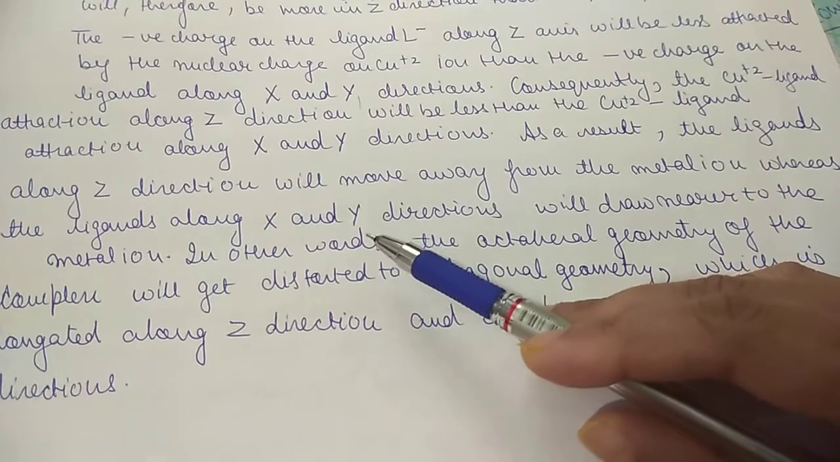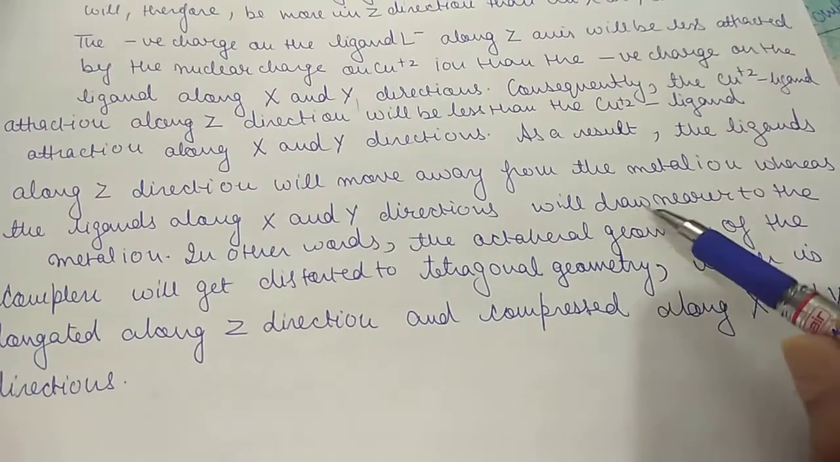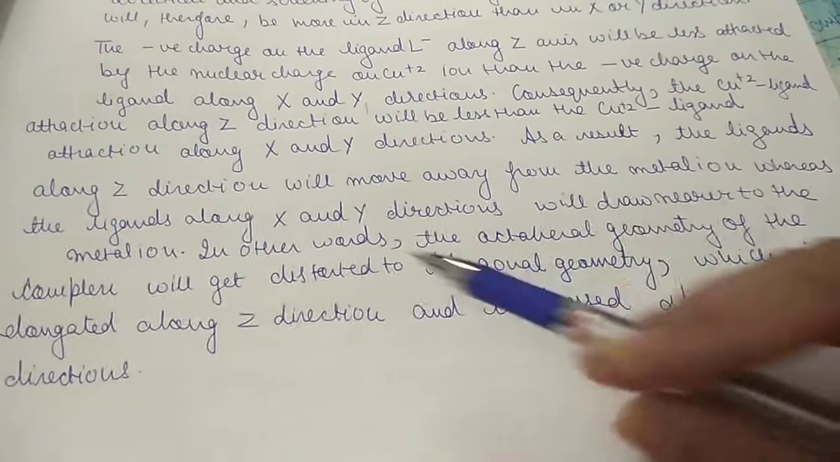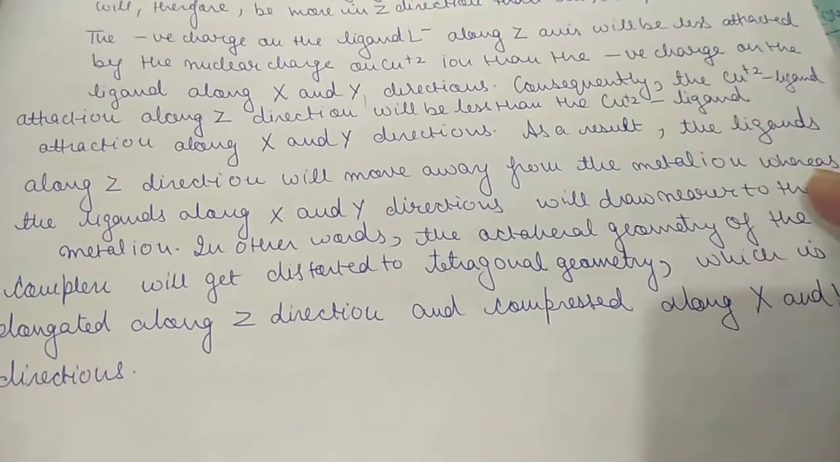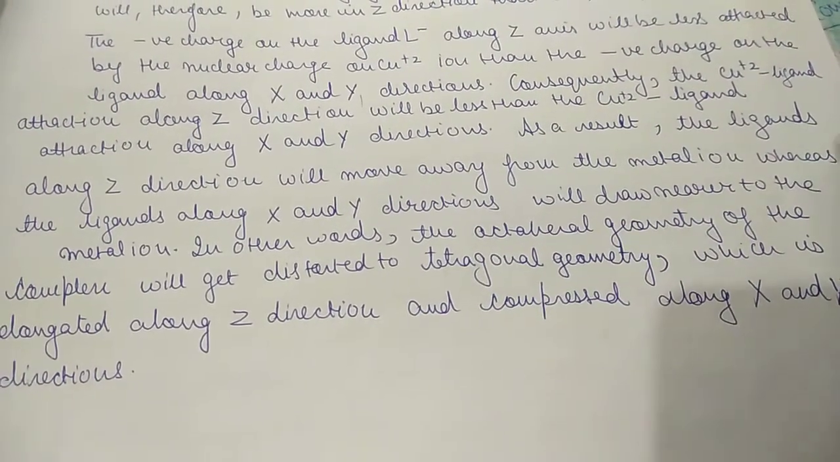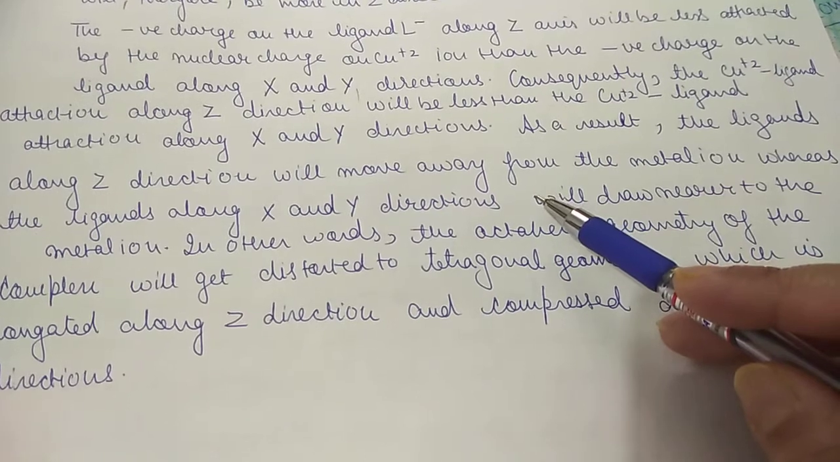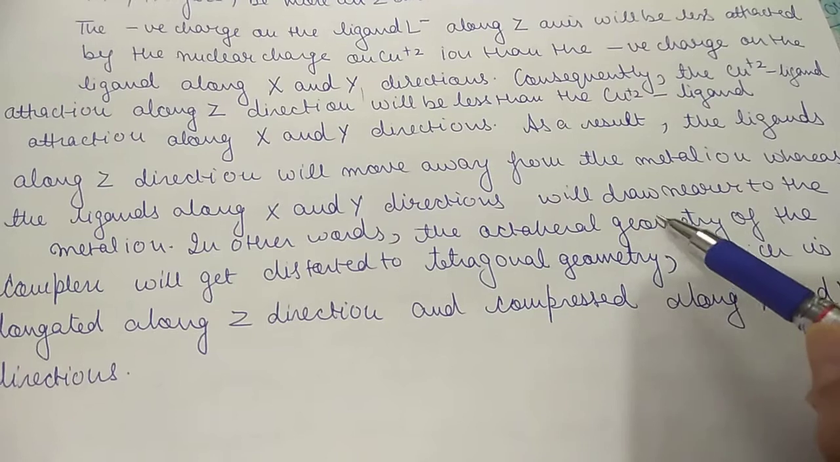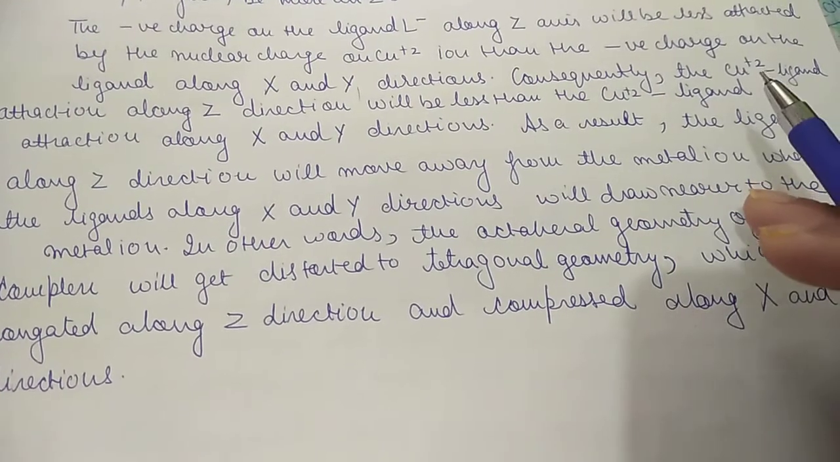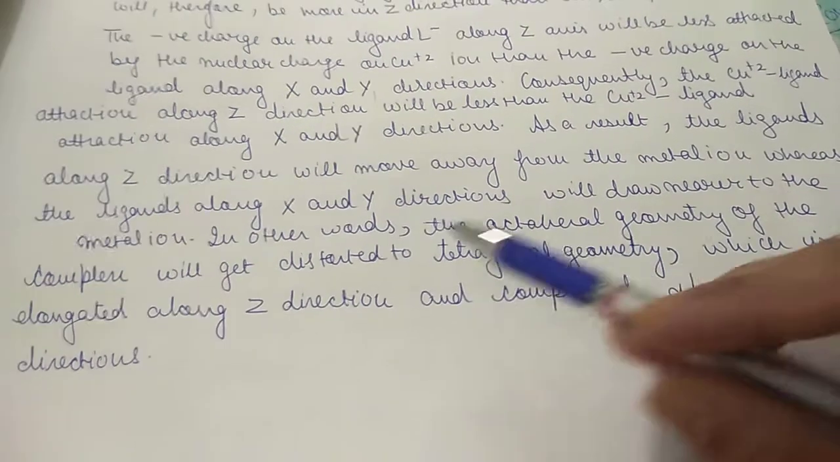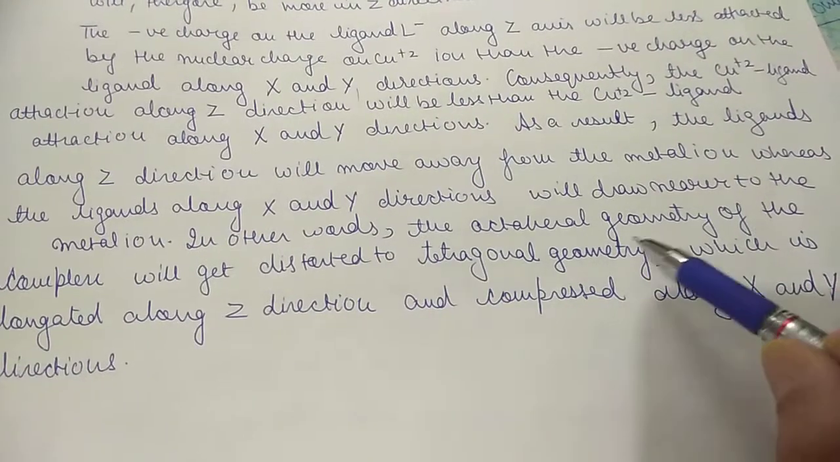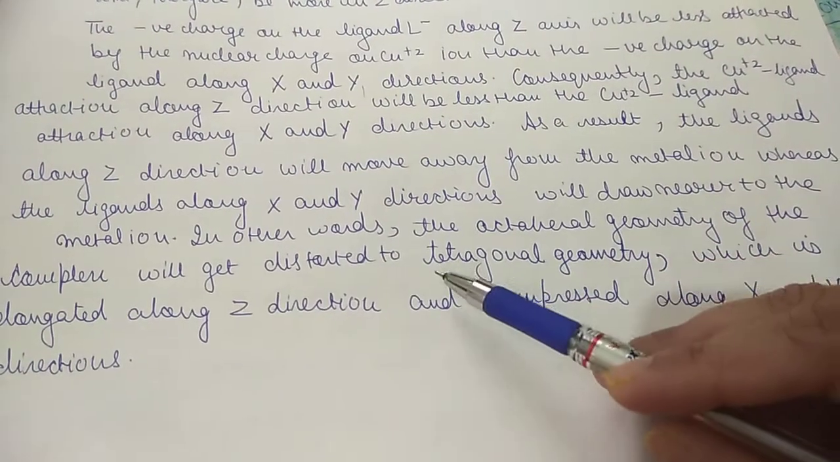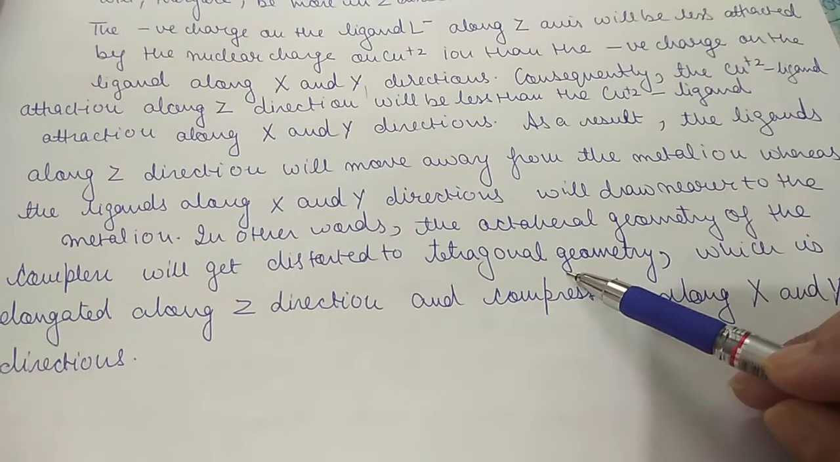While ligands across the x and y directions will now draw nearer to the metal ion, obviously because उसमें एक ही इलेक्ट्रॉन है एंड स्क्रीनिंग इफेक्ट जो है वो कम है x एंड y डायरेक्शन में, तो वहां पे क्या होगा, लिगेंड्स जो है वो कॉपर आयन के न्यूक्लियस की तरफ x और y डायरेक्शन में मूव करेंगे. In other words, the octahedral geometry of the complex will get distorted to tetragonal geometry.